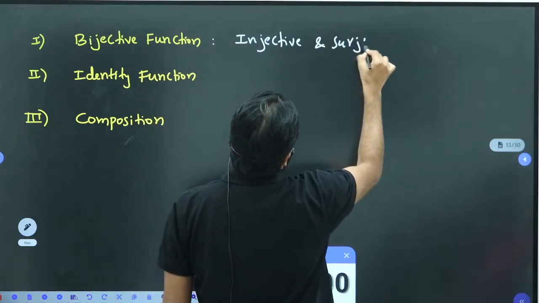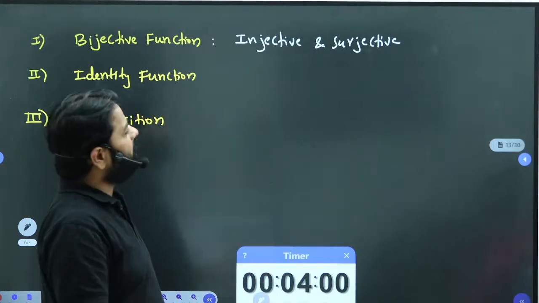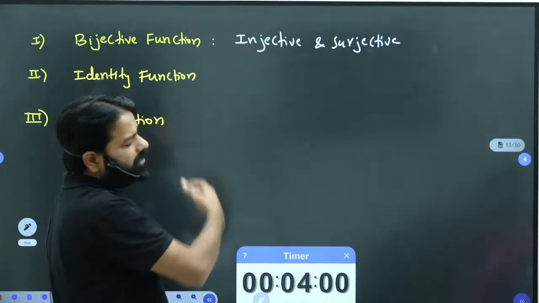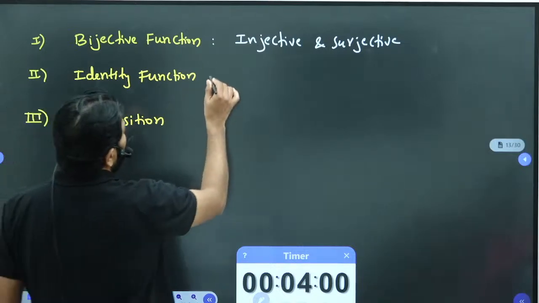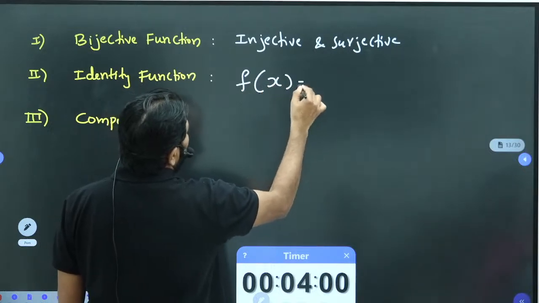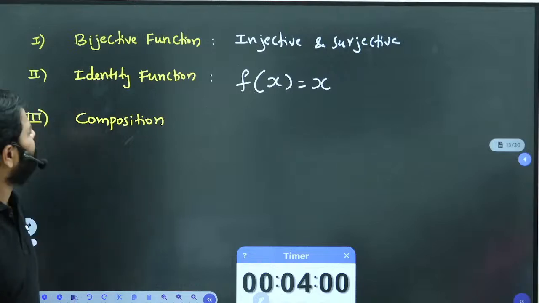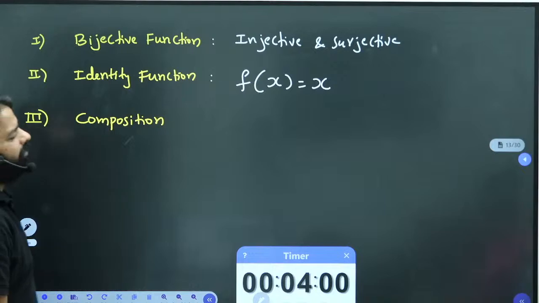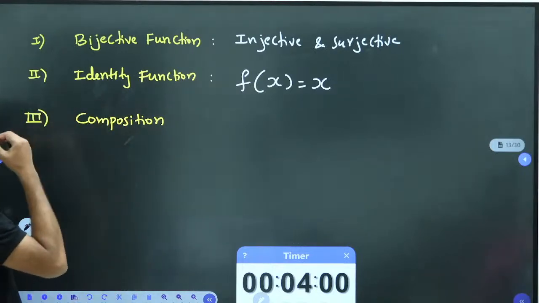There are many definitions, like f and f inverse exist, and one-to-one correspondence. There are many definitions for this bijective mapping. What is the identity function? It should satisfy f of x is equal to x for all x, and the domain and codomain both should be the same. That's the identity function. And composition, when you are applying composition, you should know how to apply two functions.